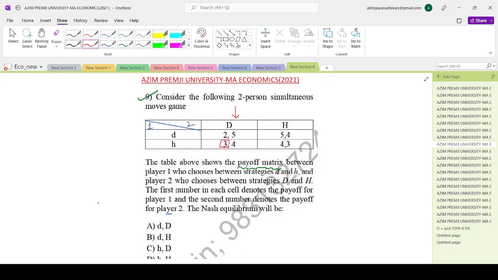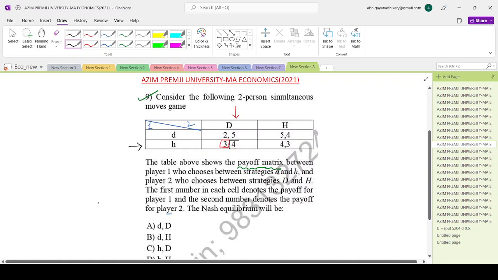Now go the other way. If player 1 is choosing h, then what will player 2 do? If he chooses capital D, he will get a payoff of 4, and if he chooses capital H, he will get a payoff of 3. So he will go for choosing capital D.